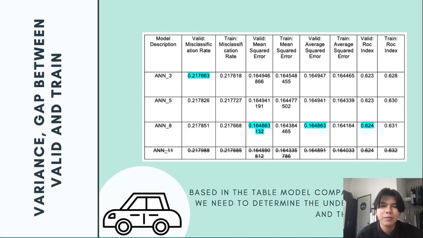Based on the model comparison table above, we need to determine the underfit, overfit, and best fit models. As we can see here, ANN8 has the highest value of valid mean square error and the highest value of valid ROC index. And the average square error is the lowest, which indicates ANN8 is the best fit model.